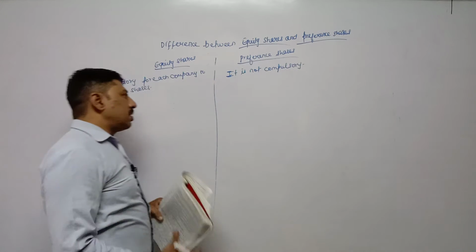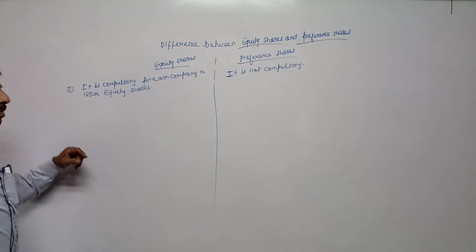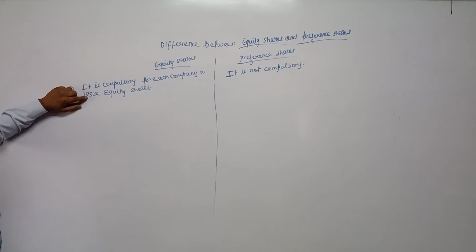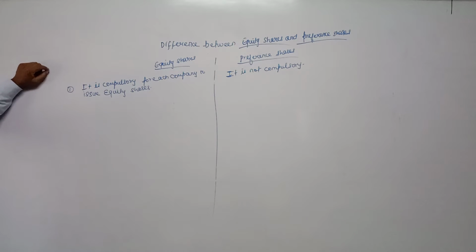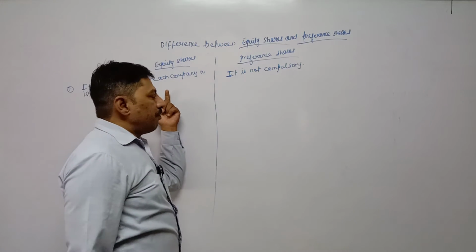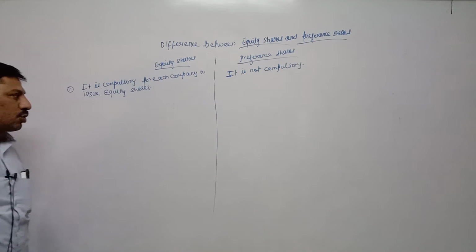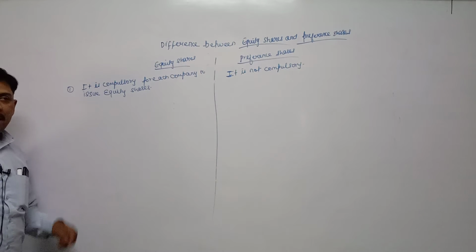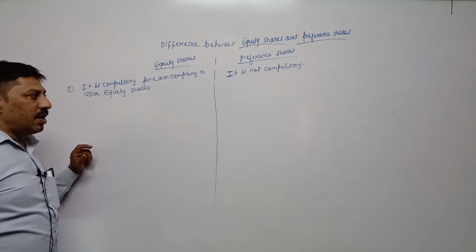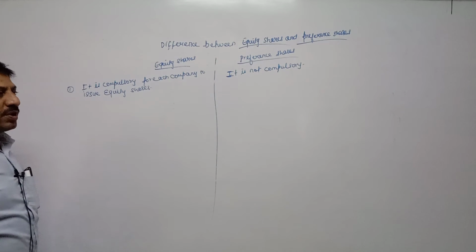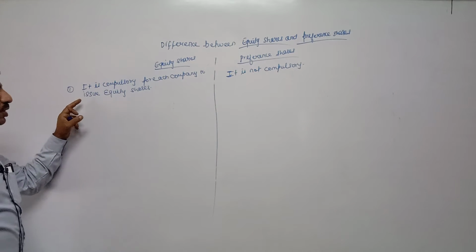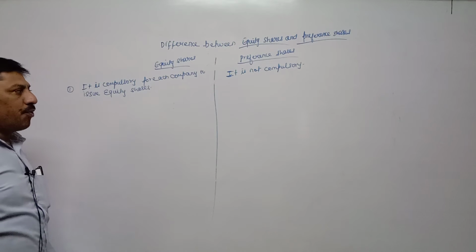So whenever a public company is arranging money from the general public, first of all, they need to issue equity share. It means it is compulsory or mandatory for every public company to issue equity shares. Without issuing equity shares, they cannot arrange money from any other source, means by issuing preference share, by taking loan from bank, by issuing debentures. They cannot raise funds without issuing equity shares.